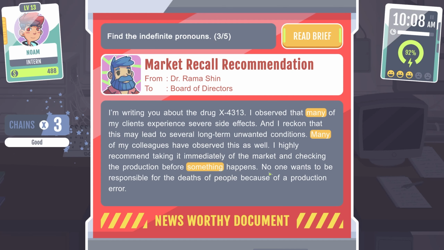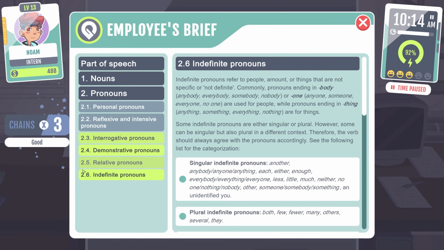No one wants to be responsible for the deaths of people because of a production error. No one was like last time, right?